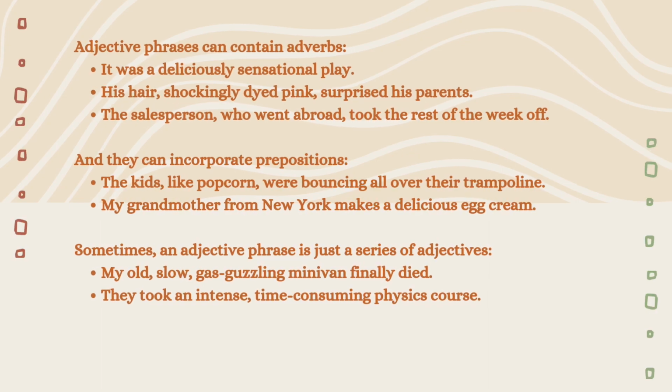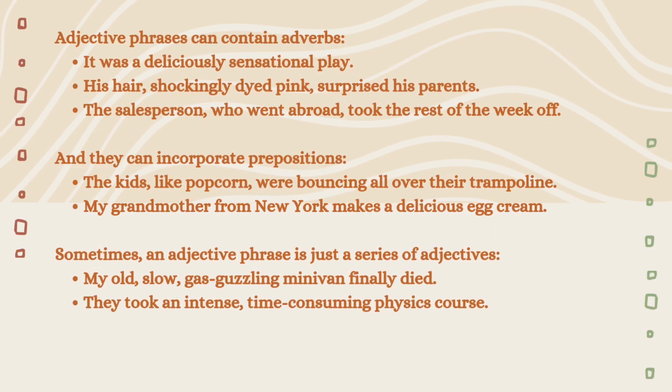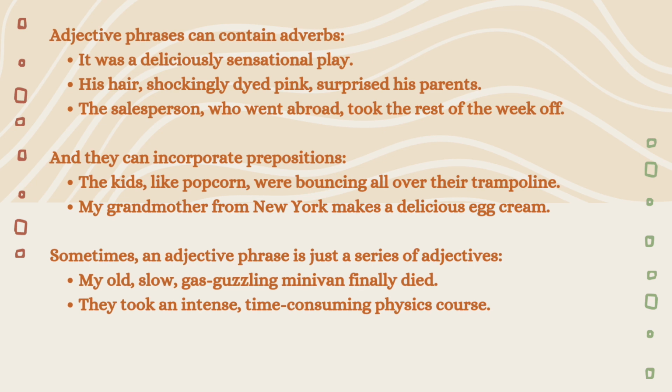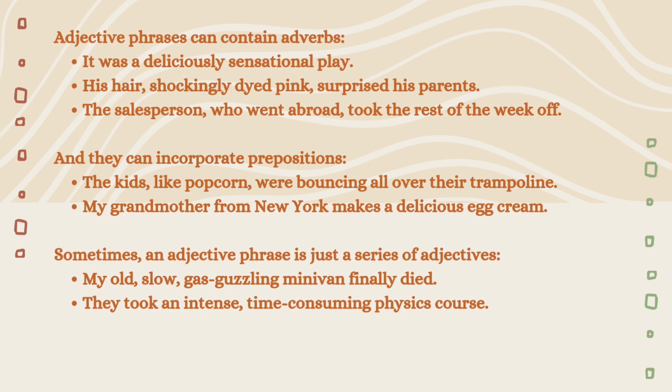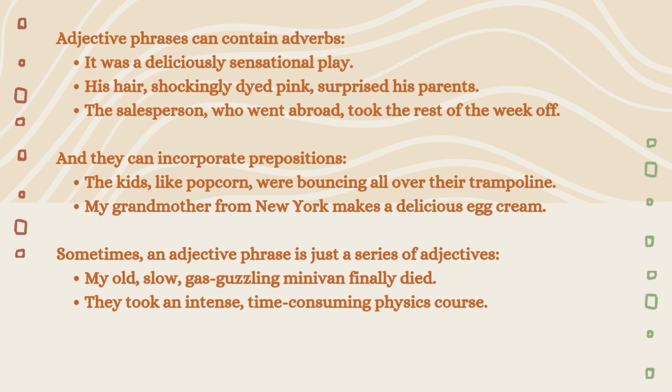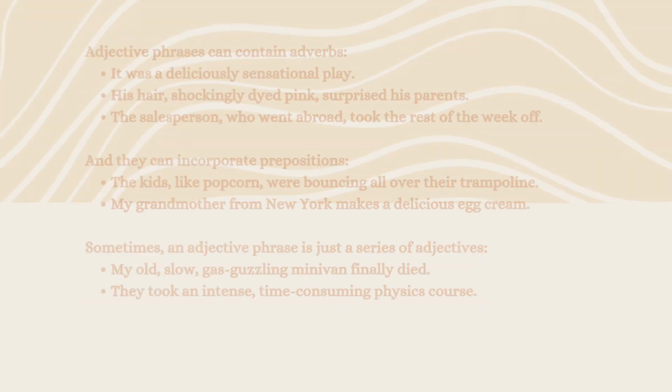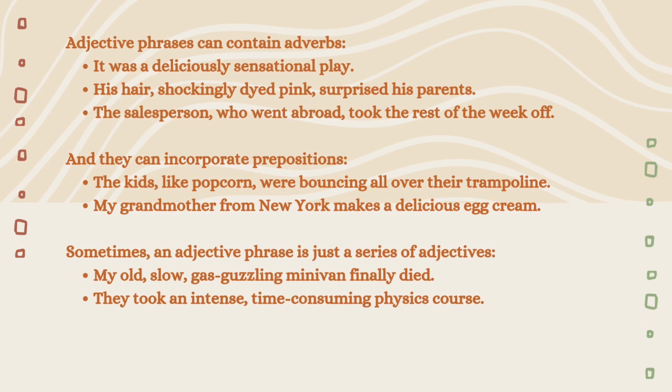Adjective phrases can contain adverbs. "It was a deliciously sensational play." "His hair, shockingly dyed pink, surprised his parents." "The salesperson, who went abroad, took the rest of the week off." And they can incorporate prepositions. "The kids, like popcorn, were bouncing all over the trampoline."